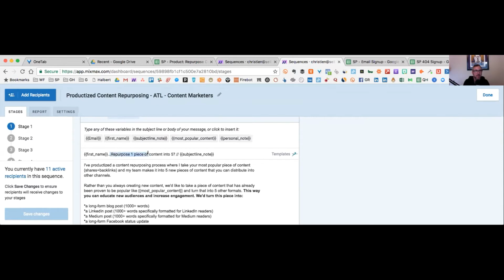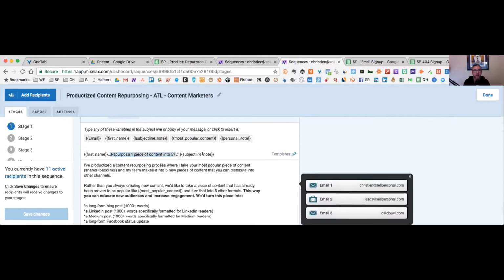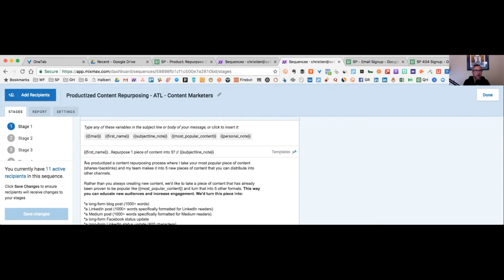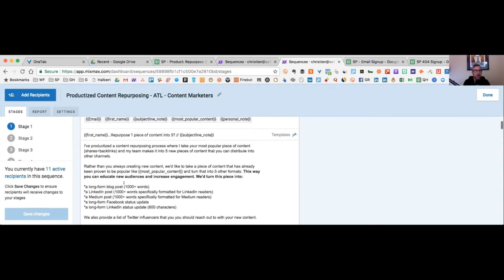And then obviously this is templatized. They may or may not know that. I don't know. Close that out. The subject line note, this is another custom field we put in there. But again, in the subject line, in the span of 8 to 10 words, we've got two customized things that they're going to see on their mobile device, iPhone, Android, whatever. So at least they know it's custom, right? And when you get into the body of the email, a lot of this is all templated. They may think that, they may not. I don't know. But we got an 80% response rate, so we're doing something right.